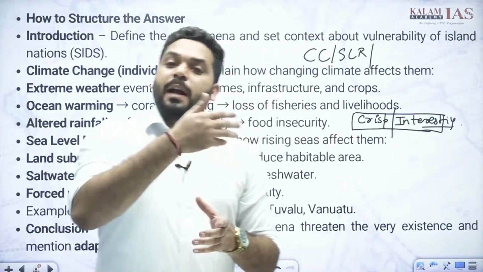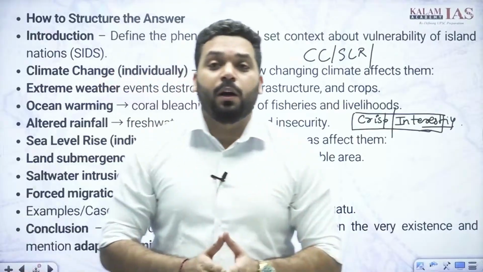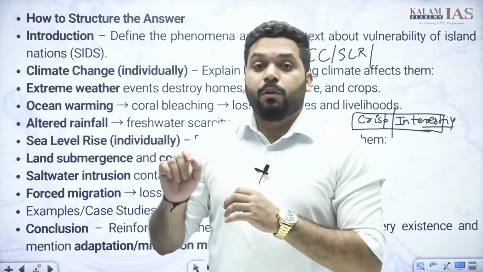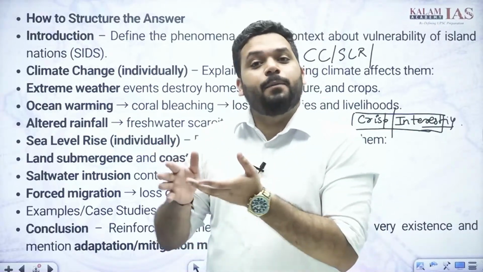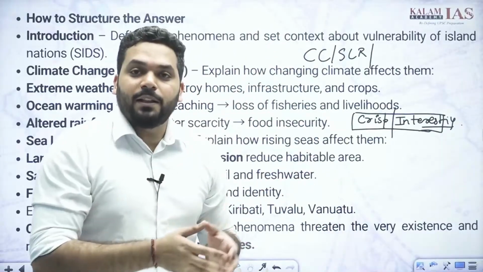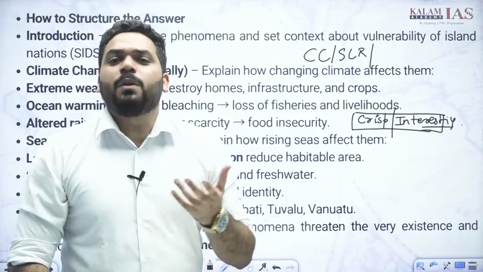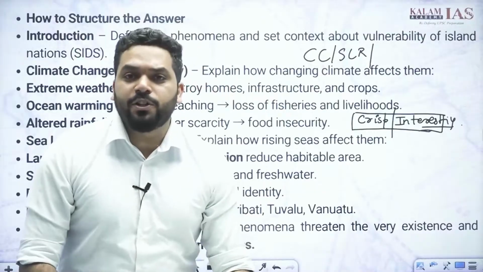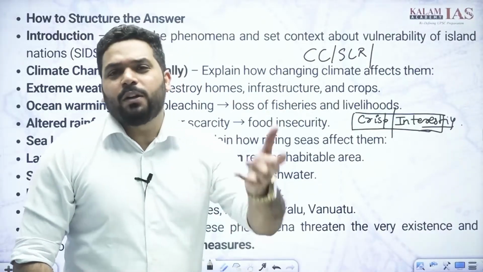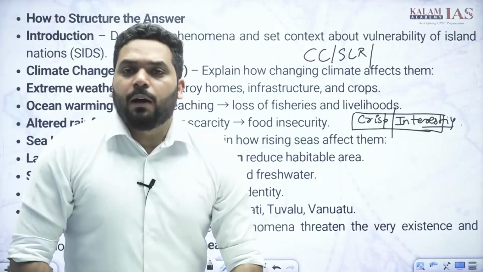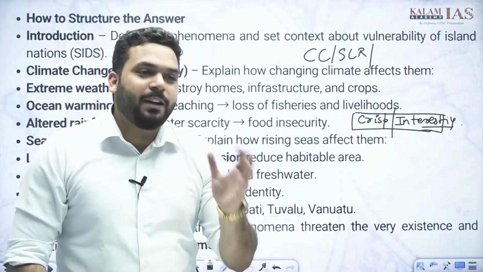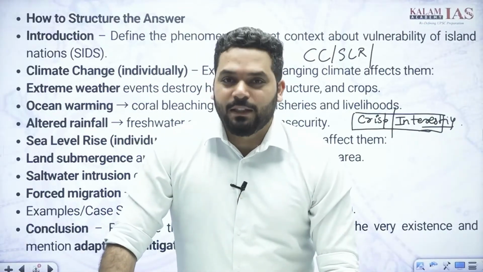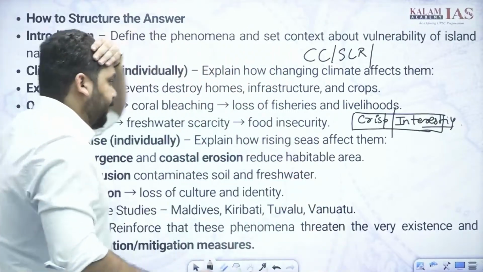Okay, so when I write some points in my answer, my introduction is going to complement these points: yes, there is definitely a problem in existence, because 21 centimeters has already risen. Now 90% of the Maldives is just 1 meter above sea level, so with a 21 centimeter rise it is going to create a lot of problems. A lot of islands in Micronesia and Polynesia are just 1 to 1.5 meters above sea level. So 21 centimeters has risen and it is expected to increase by 50 centimeters by the end of 2050, so it is going to create a lot of problems for these island nations. I hope you understood what I'm trying to say.